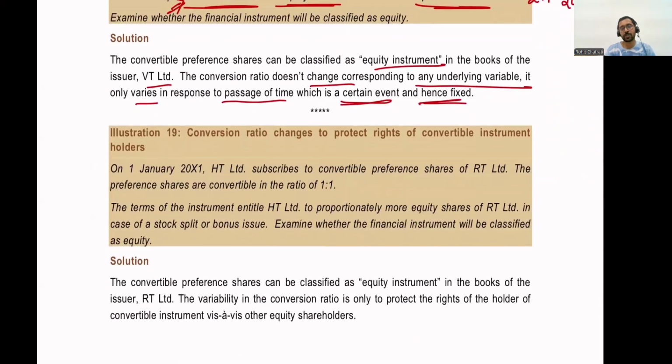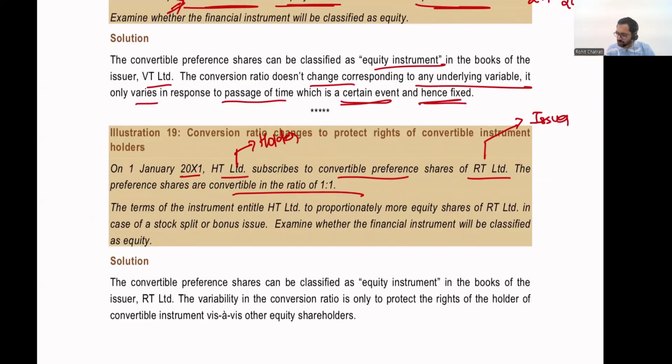Alright, now let's move on to illustration number 19. On 1st January 2021, HT subscribes to convertible preference shares of RT. Again, RT over here is the issuer, HT is the holder. The preference shares are convertible in the ratio of 1:1.